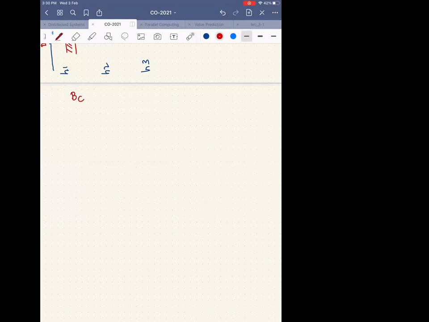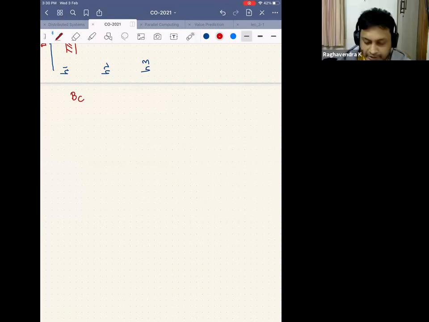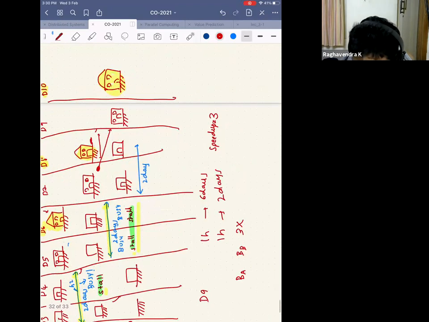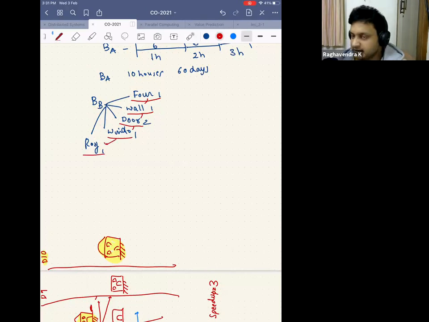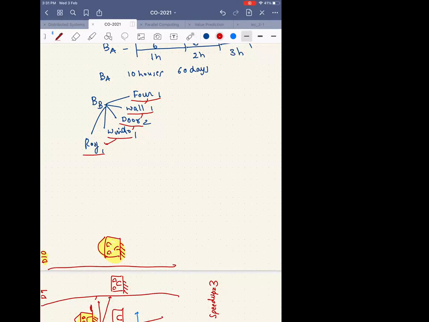Sir, if the order of production of the door and windows is not required in that order, maybe when the door is being constructed for one house, maybe we can ask the builder to construct the windows. No, so there is always a dependency. Yeah, it's a good way of thinking. But in the stages that we have split, there is always a dependency. If house one's foundation is being done, unless it is done, I cannot construct the wall. Unless the wall is done, I cannot construct the door. Unless the door is done, the windows cannot be constructed. Unless the windows are constructed, the roof cannot be done. There's some kind of stupid dependency that the construction workers have come up with. So I can't do that.